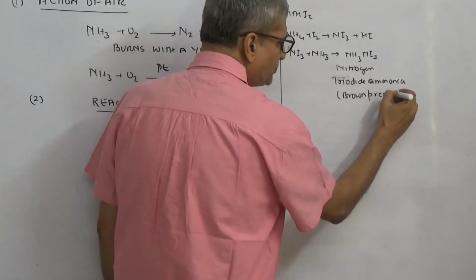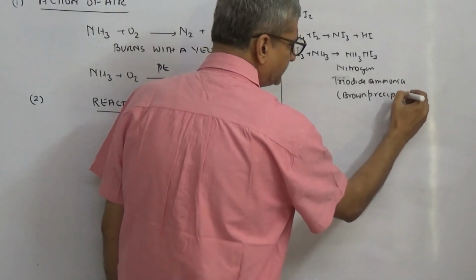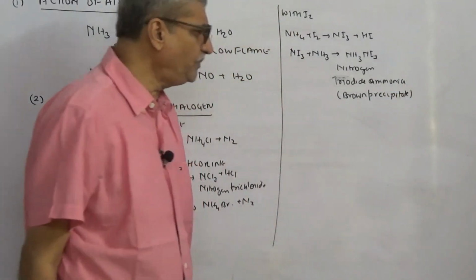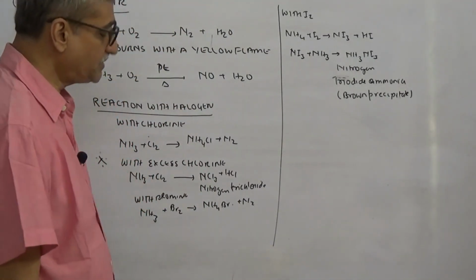So this could also be a reaction which we should be concentrating on.